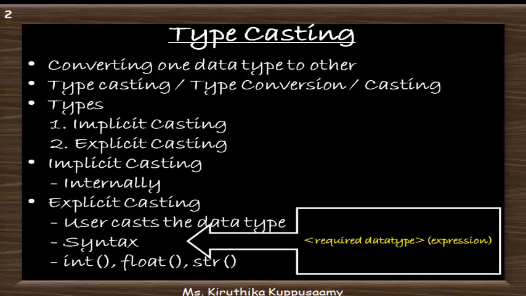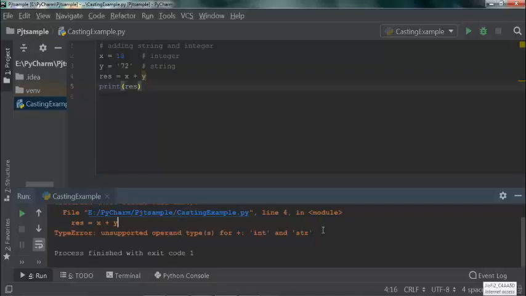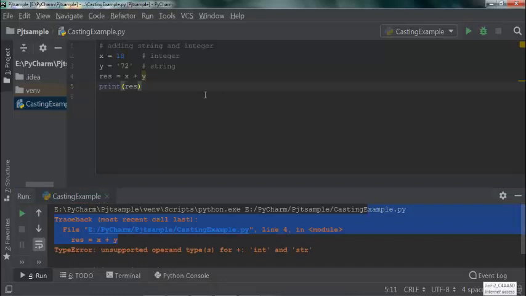The int function converts the float data type and string data type to integer, whereas float converts the data type of string and integer to float. The str function converts integer data type and float data type to string. Let us modify the same program. int, float and str are used to convert from one data type to another.